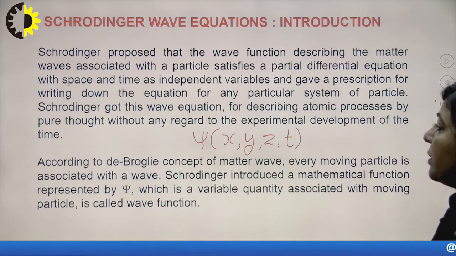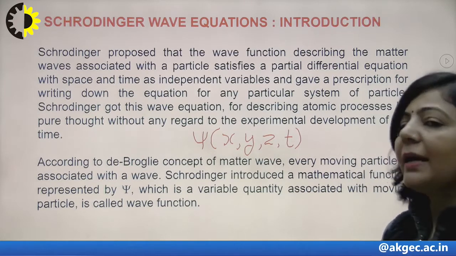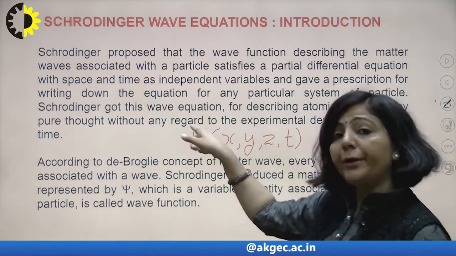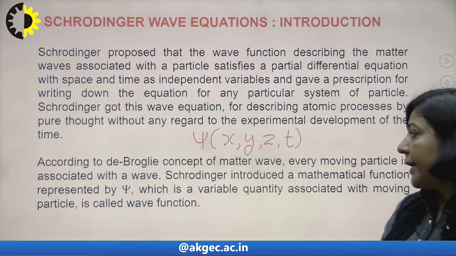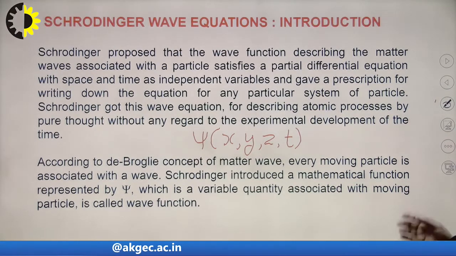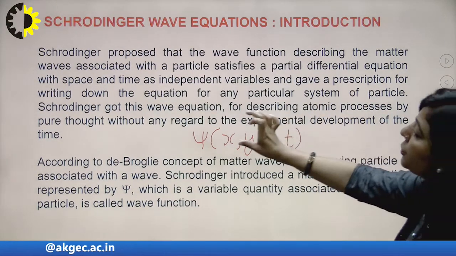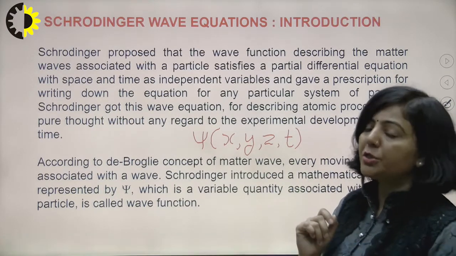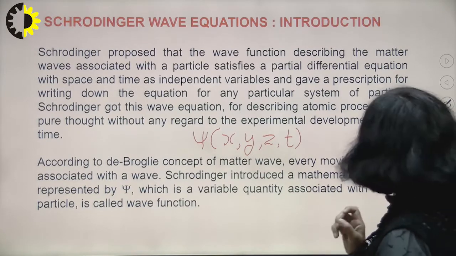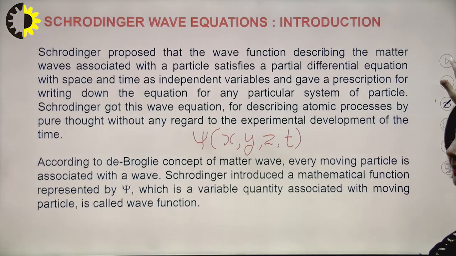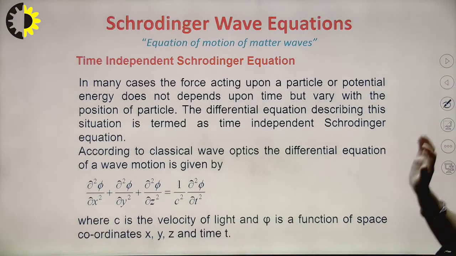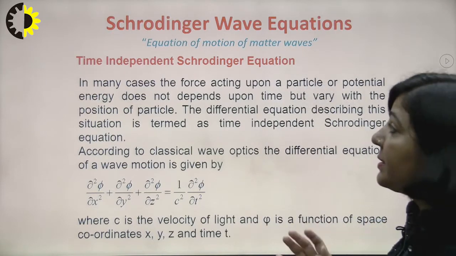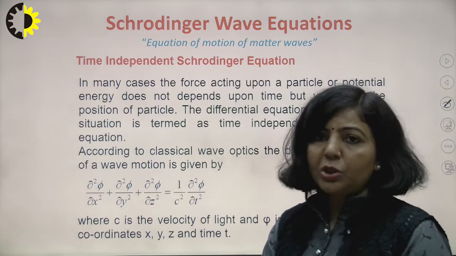According to de Broglie's concept of matter wave, every moving particle is associated with a wave. You know that Schrodinger introduced a mathematical function which I have already mentioned. That function is represented by psi, which is a variable quantity associated with moving particle, is called wave function. So this function psi, since it was proposed by Schrodinger, is known as Schrodinger wave function, and this wave function is a function of space coordinates, that is x, y and z, as well as it is a function of time. Clear? So now I am going to write this Schrodinger wave equation, and how that equation was obtained.